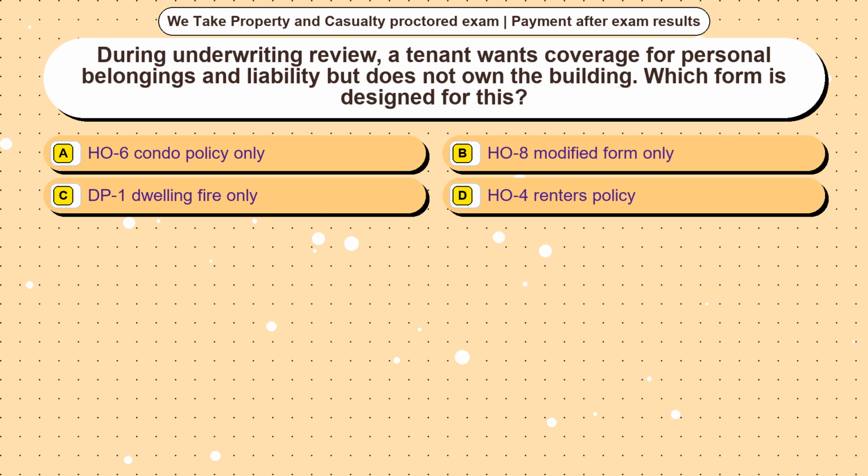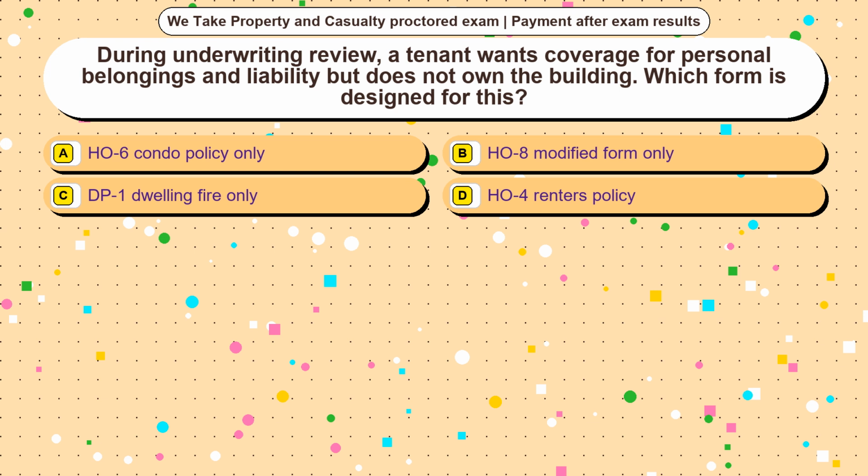Question 2. During underwriting review, a tenant wants coverage for personal belongings and liability but does not own the building. Which form is designed for this? Option A. HO6 condo policy only. Option B. HO8 modified form only. Option C. DP1 dwelling fire only. Option D. HO4 renters policy. The correct answer is option D.